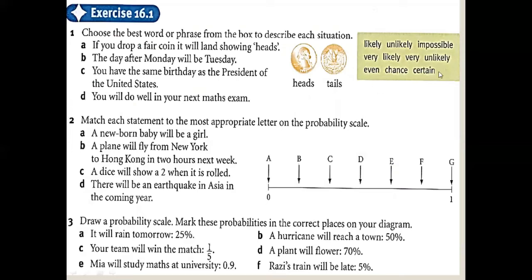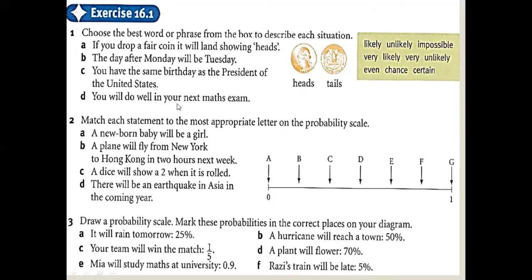From this box we are choosing the best word or phrase that is good for our sentence. If you drop a fair coin, it will land showing heads. How much percent chance is there that you flip a coin and get heads? 50% chance, 50% here and 50% here. So which word are we using? Even chance. The day after Monday will be Tuesday. It is a certain condition. We never say anything else is after Monday, it will be Tuesday. So we say it is certain.